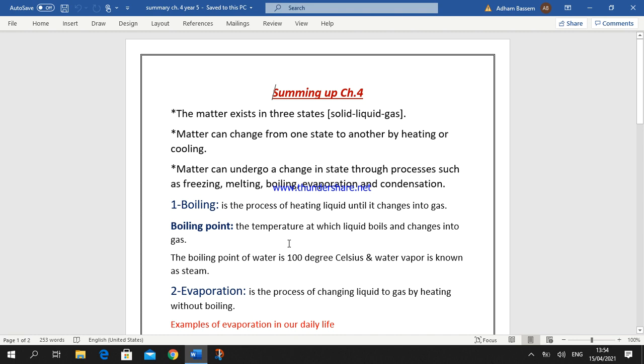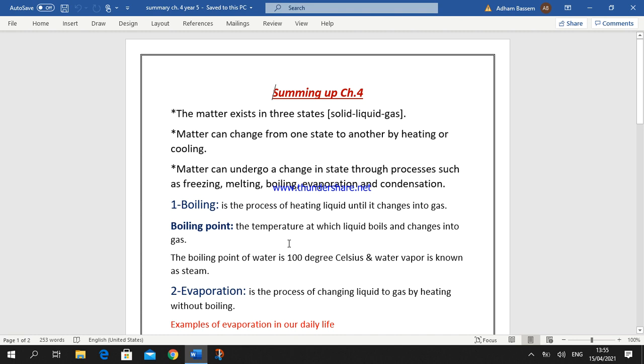Let's start with the first process, which is known as boiling. Water changes to water vapor most quickly when it is boiled. So, what is meant by boiling? Boiling is a process of heating a liquid until it changes into gas. Again, what is meant by boiling? It is a process of heating a liquid until it changes into gas.